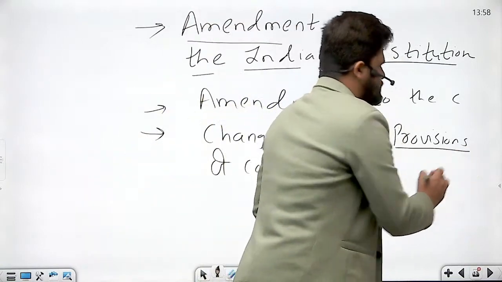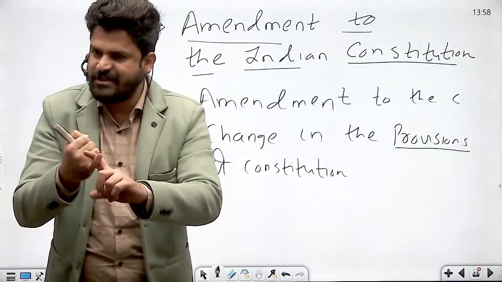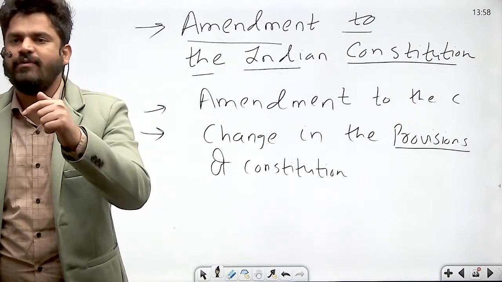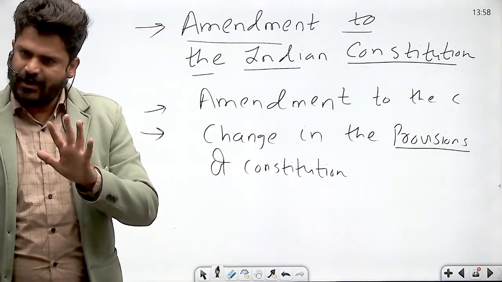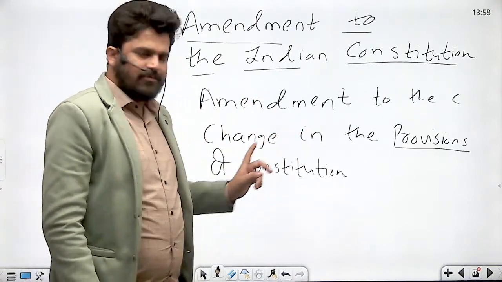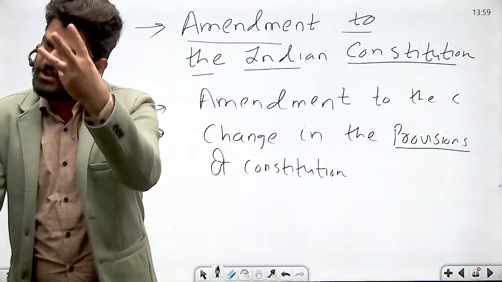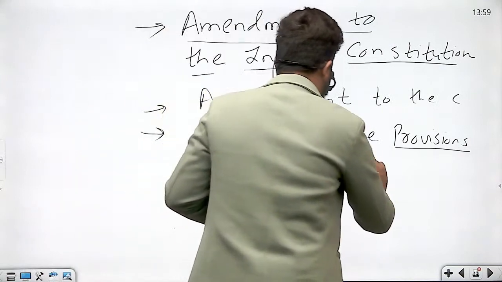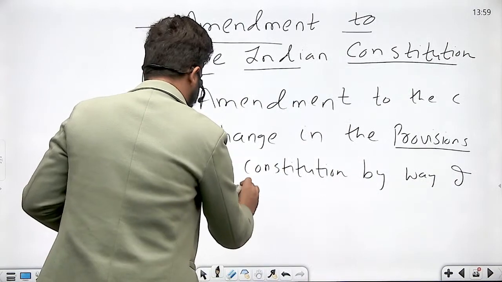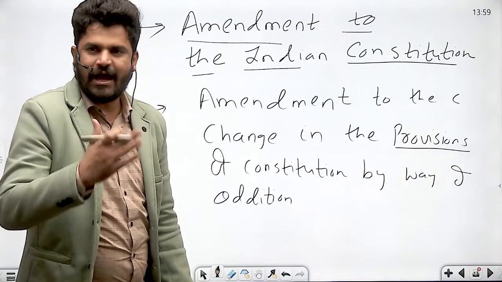What do we mean by provisions of the Constitution? Provisions of the Constitution include clauses, articles, sub-clauses, schedules, so on and so forth. That is what we mean by provisions of the Constitution, right? So, amendment to the Constitution means change in the provisions of the Constitution. Now, change in the provisions of the Constitution can be made by three ways. One is by way of addition.